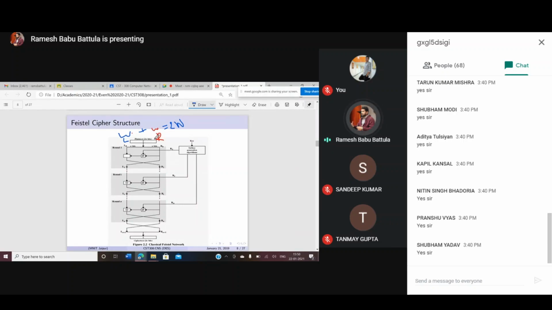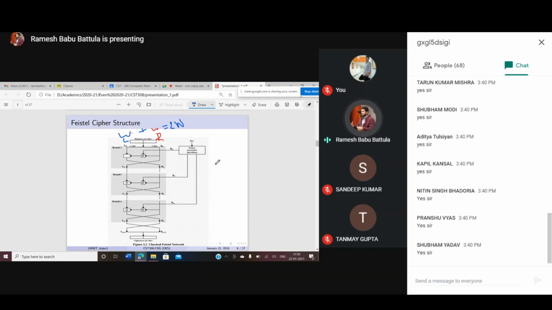This is very easy to understand, no problem. Whatever operations you perform are on the right hand side W bits only. Don't disturb your left hand side bits. This is the principle generally used in the Feistel cipher.